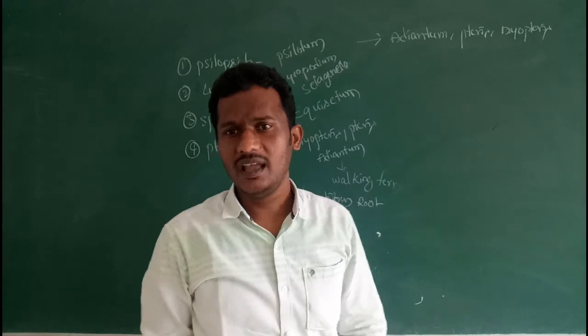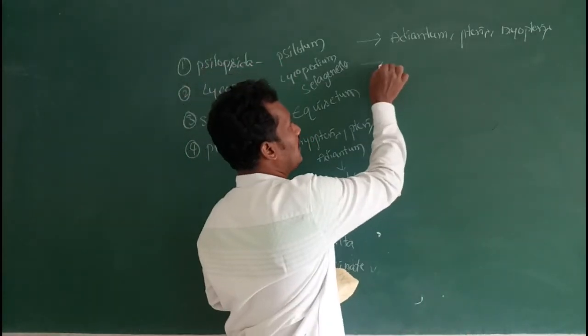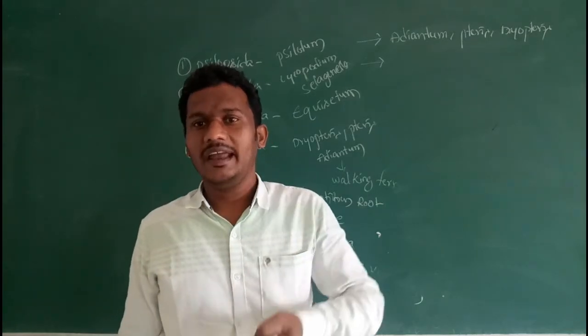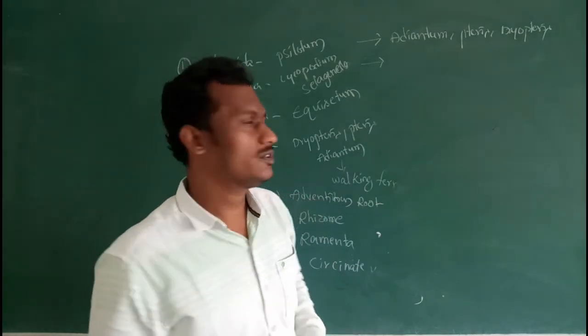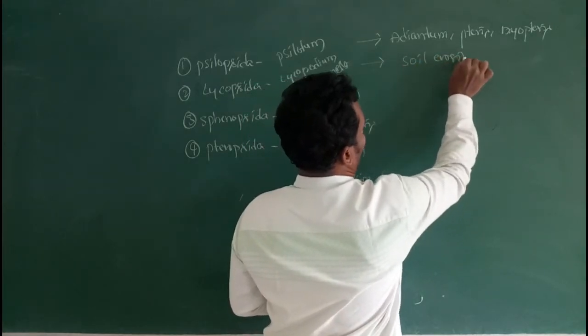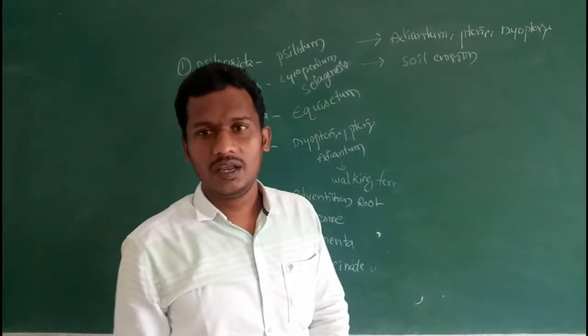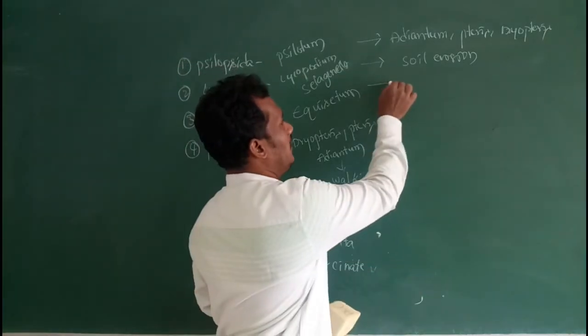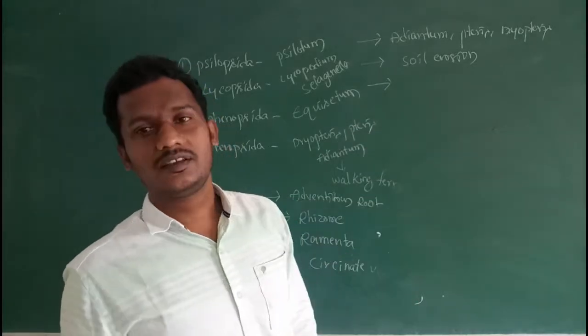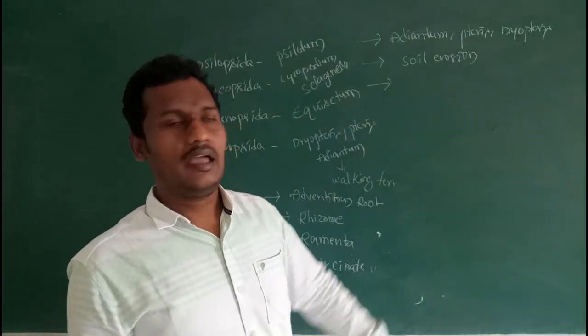Then these plants bind the soil, and due to this binding of soil they prevent soil erosion.